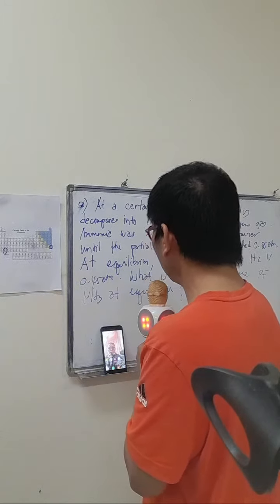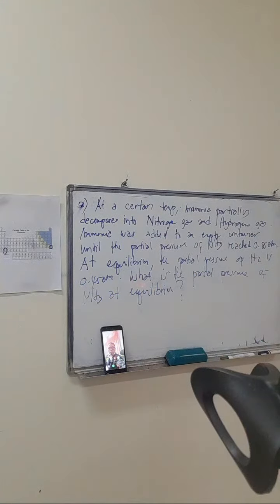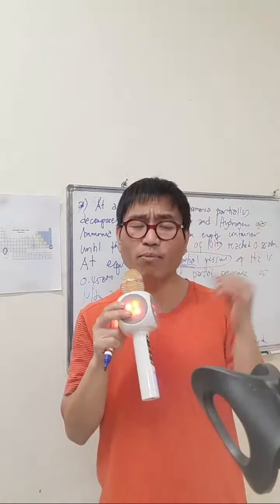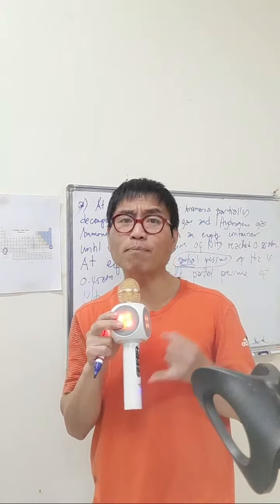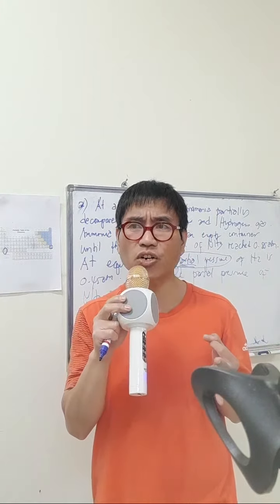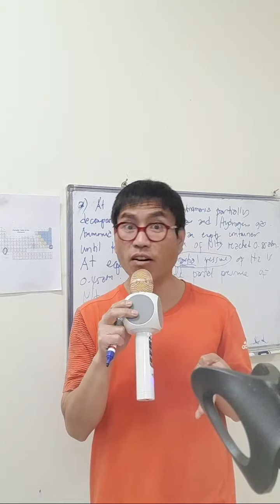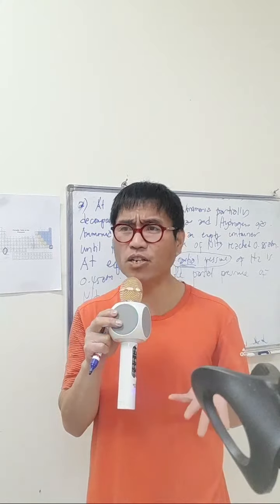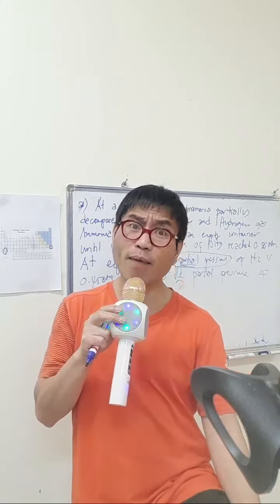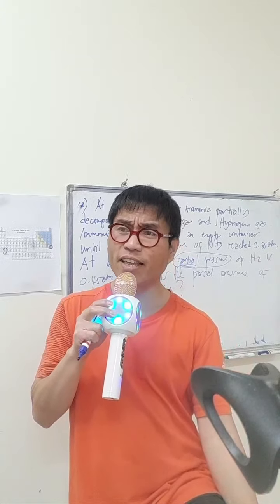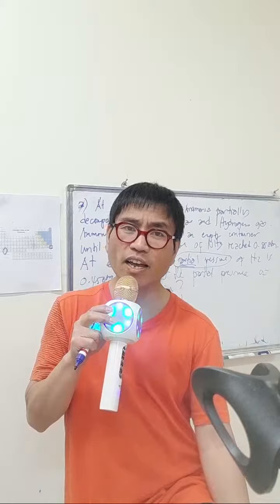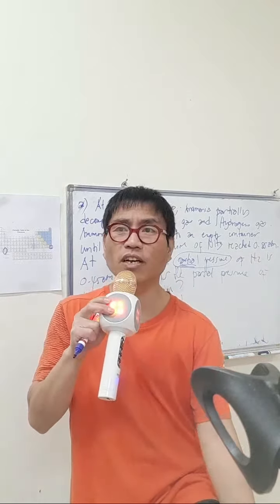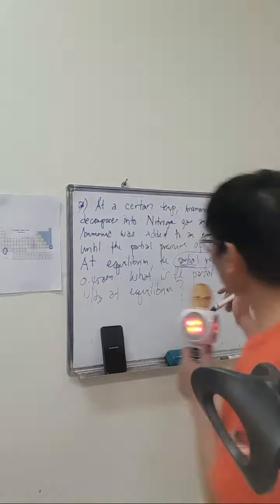Okay, guys, why is this called partial pressure? Anybody can explain why? Because there are a lot of types of pressure: atmospheric pressure, absolute pressure, gauge pressure, operating pressure. We also have dynamic pressure, hydraulic pressure, and what else? A lot. The absolute pressure, right? And then vacuum pressure, vapor pressure, total pressure. And now we also have partial pressure.